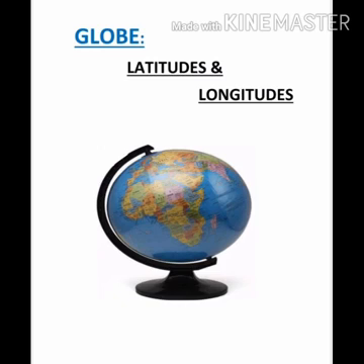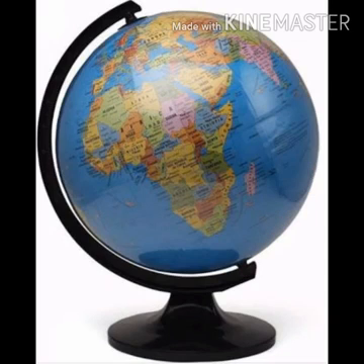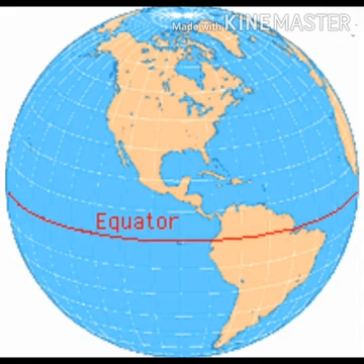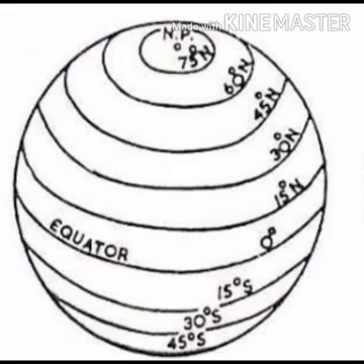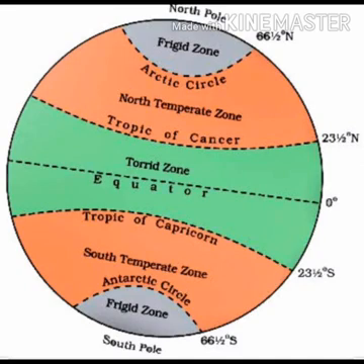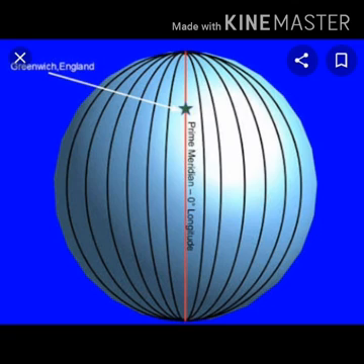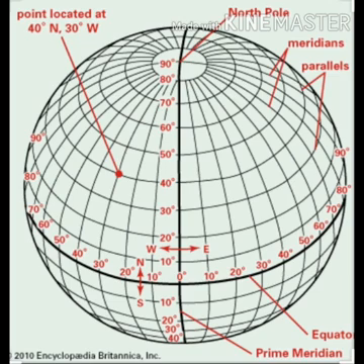So, we were on the second chapter, Globe: Latitudes and Longitudes. In this chapter, till now, we have studied about globes. Next, we have studied about the equator, dividing the earth into two equal halves. Next, we have studied about latitudes and four important latitudes. Then we have studied about the prime meridian, longitudes, and next we have learned how to calculate the exact location of a place with the help of examples.